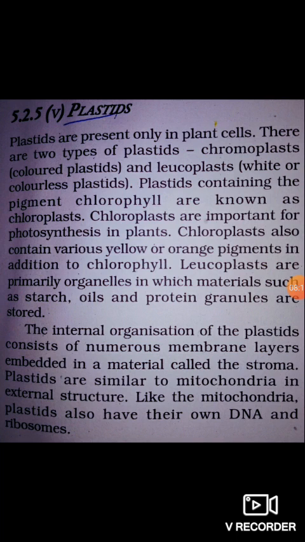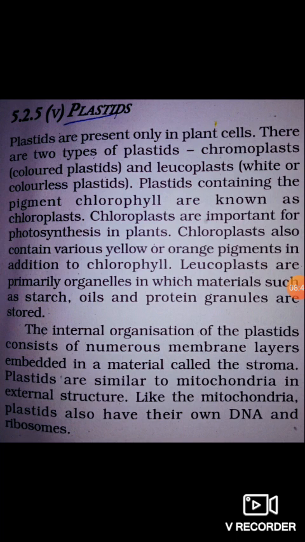Plastid. Plastids are found in only plant cells. These are double membranous organelles which contain their own DNA and 70S type ribosomes. Plastids are present in only plant cells. Plastids are not found in animal cells. There are two types of plastid,